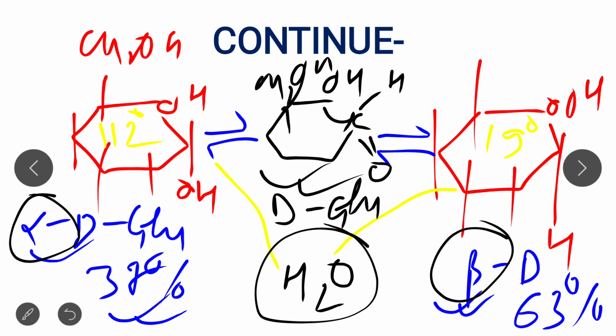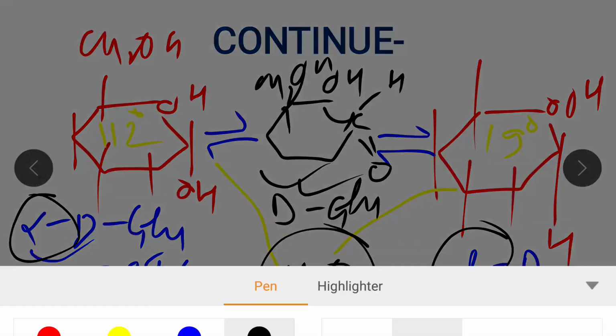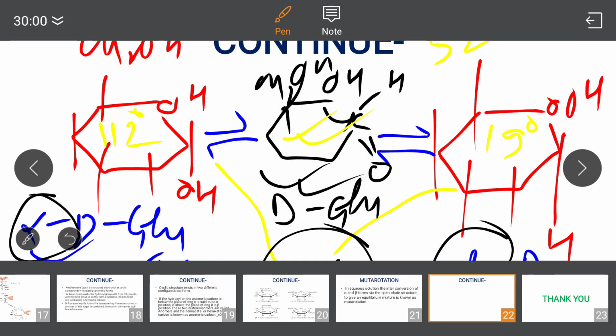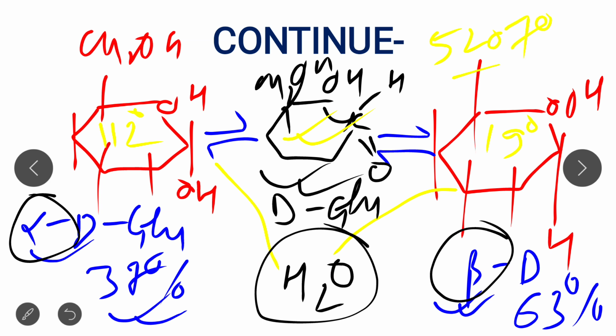So the concept that I taught in this figure is the concept of mutarotation. That is, when we take alpha D glucose and beta D glucose and put them into water, the optical rotation slowly changes until it reaches this open chain structure, and the specific rotation becomes 52.7 degree.